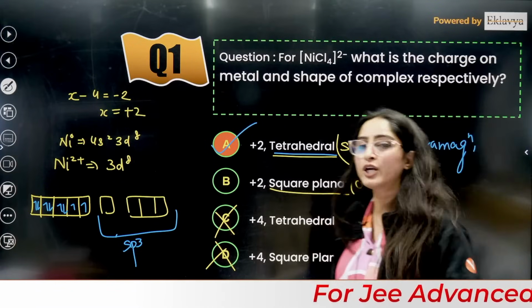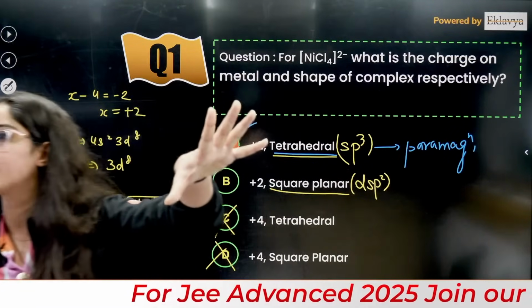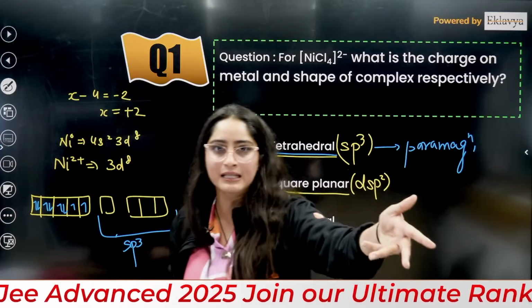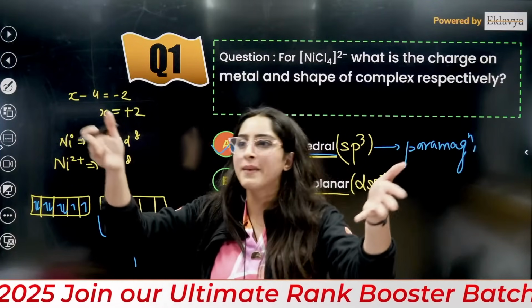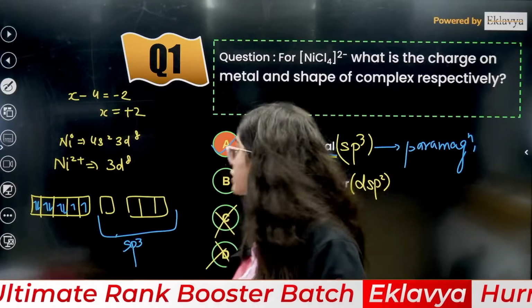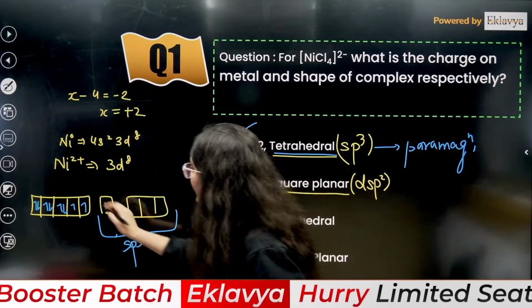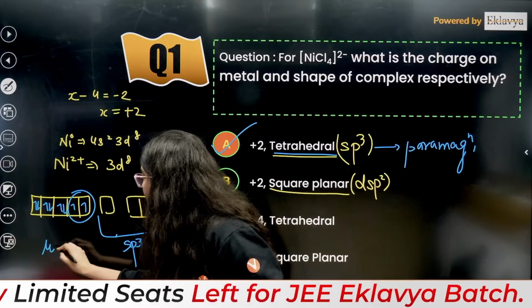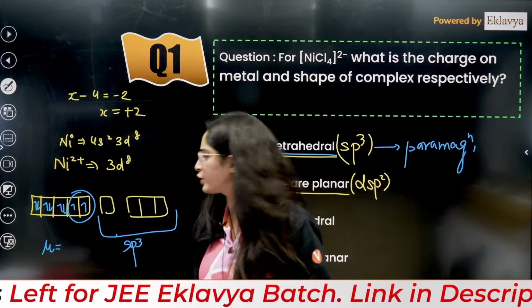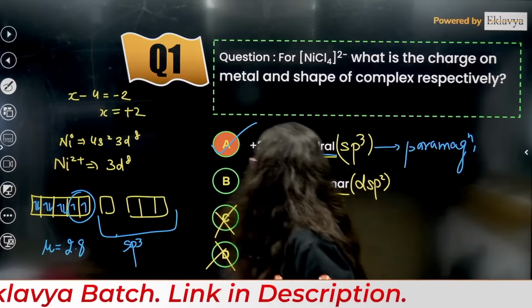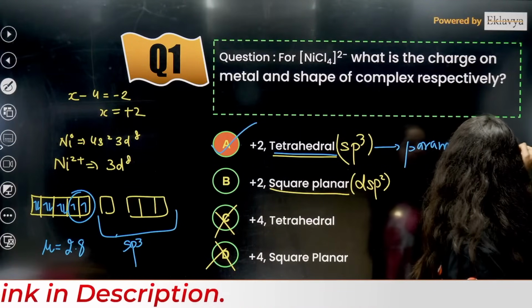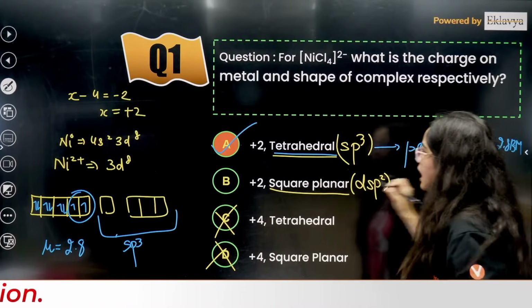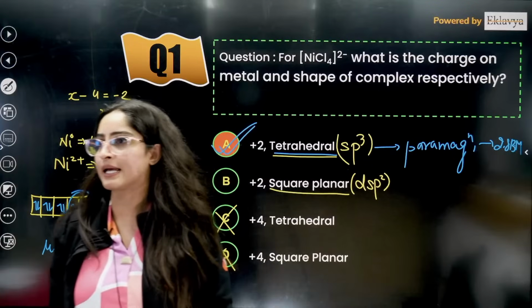Now guys, what will be the magnetic moment of this? This also can be asked, right? They can also ask you in other shifts what the magnetic moment is. So everybody in the comment section, what is the magnetic moment? How many electrons are unpaired? 2 electrons are unpaired, so the magnetic moment will be 2.8 something Bohr magneton, right? Similar kinds of questions they can ask you in the other shifts.